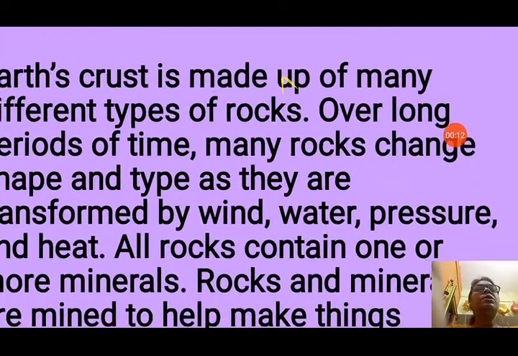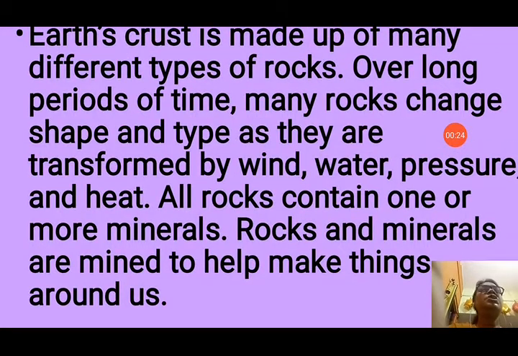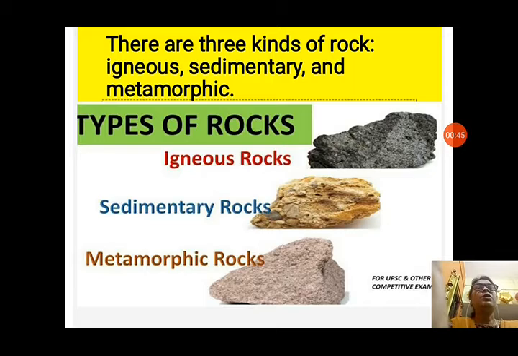So you know that Earth's crust is made up of many different types of rocks. Over long periods of time, many rocks change shape and type as they are transformed by wind, water, pressure and heat. All rocks contain one or more minerals. Rocks and minerals are mined. They are mined from deep inside the earth, and all the rocks must contain one or more minerals in them. So let us see about different types of rocks.